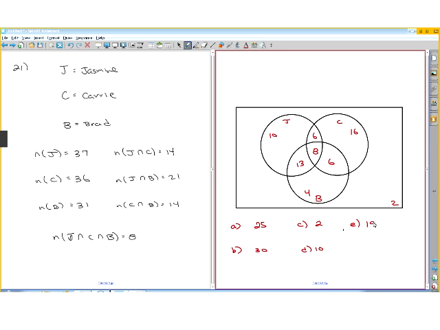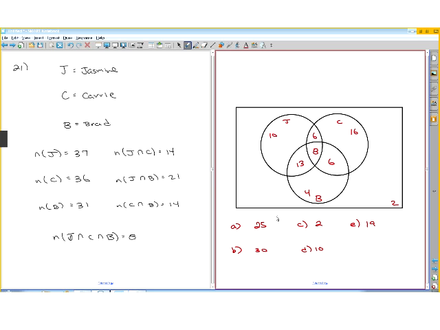So let's just review what we did here. Exactly 2 of these singers. These people don't like anybody. These just like Carrie. These just like Jasmine. These just like Brad. These like Jasmine and Brad, Carrie and Brad, Jasmine and Carrie. So these 3 are the ones that like exactly 2. We add those 3 together and get 25.